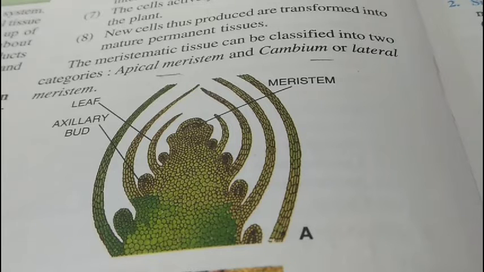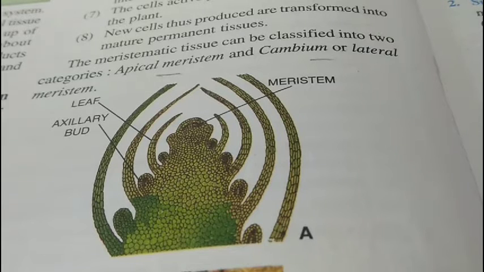Tissues can be broadly divided into plant tissues and animal tissues. Plant tissues again are of two types: meristematic tissue and permanent tissue. Meristematic tissues are the tissues which have cells that can multiply to produce new cells. Permanent tissue contains non-dividing cells and they are specialized in their function. They have lost the ability to divide.